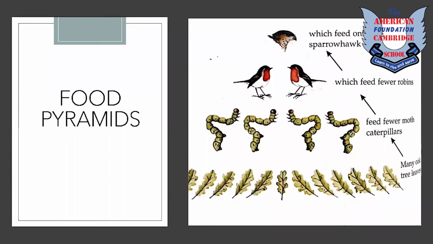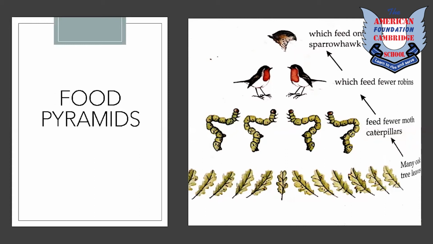All right, then food pyramids. What is a food pyramid? The food pyramid shows how much of what you eat overall should come from each shelf to achieve a healthy balanced diet. The shape of the food pyramid shows the types of foods and drinks people need to eat most for healthy eating. Here you can see a pyramid also. It is called a pyramid of numbers. It shows how consumers can get larger in size but smaller in number as you go along the food chain.